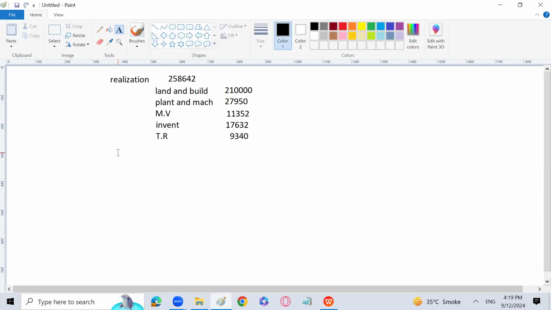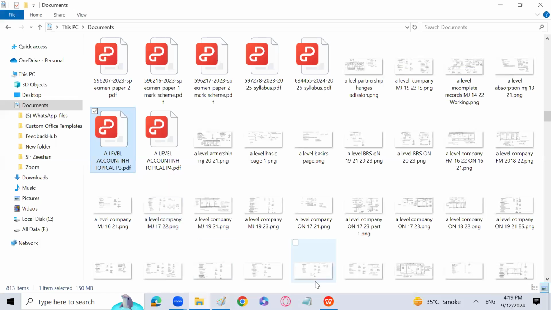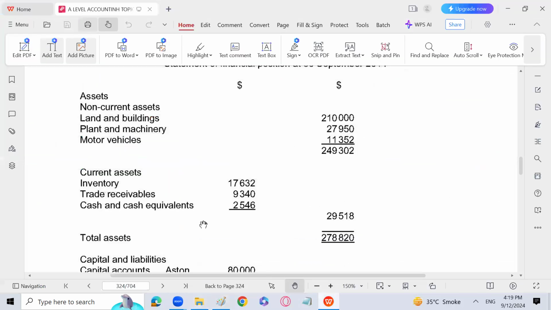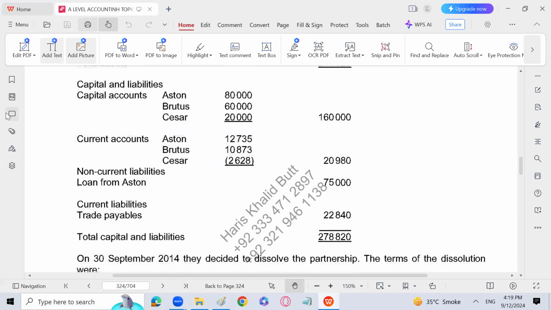8258642. Now I have to transfer the liabilities to realization account. Remember that they are going to be third party liability. So that is only the trade payables actually, because cash and cash equivalent will not be transferred. Loan from Aston will not be transferred. It's a partner's loan.